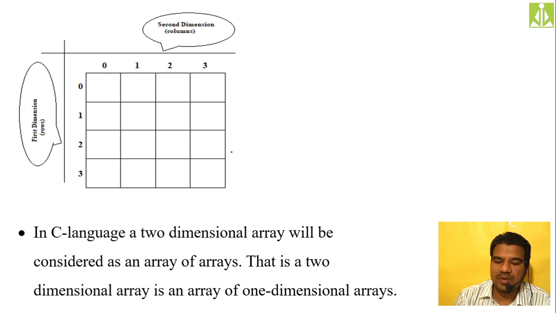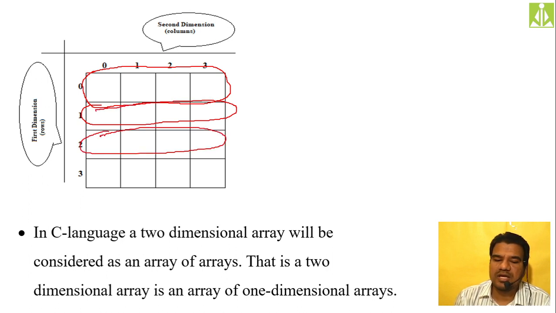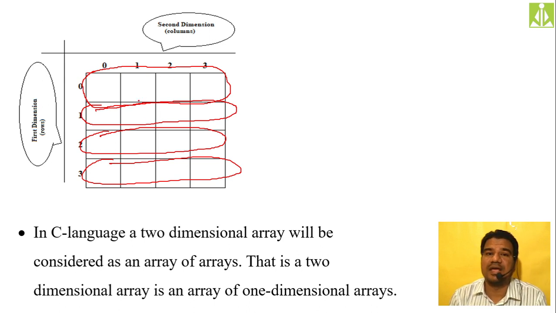If you see this two-dimensional array, this first row is one single one-dimensional array. The second row is another one-dimensional array. This is another one-dimensional array, and this is another one-dimensional array. So what we have done is stacked 4 one-dimensional arrays into another array, because it is also a valid collection. We can say a two-dimensional array is a collection of one-dimensional arrays, as I have shown here. So like that you can remember.